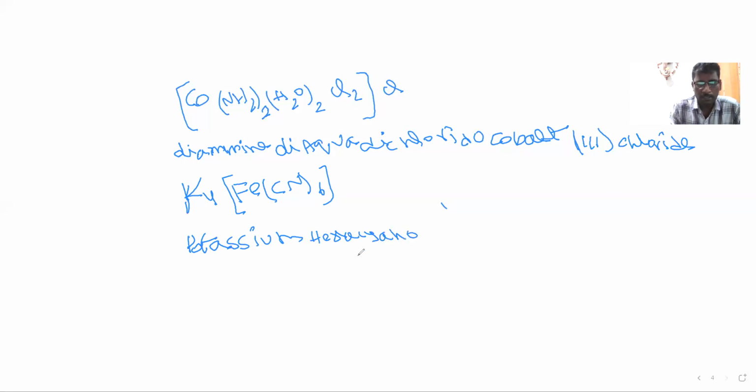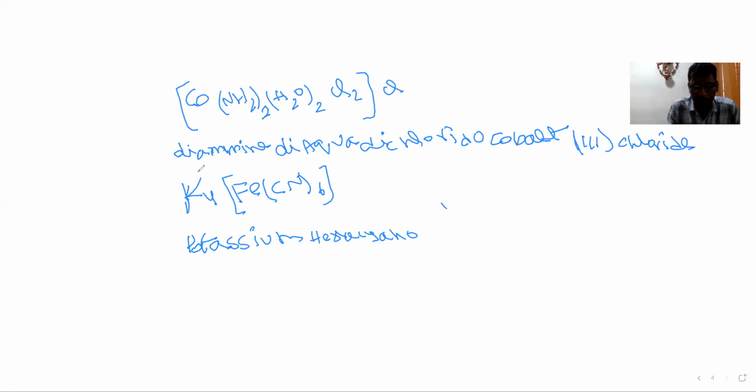So, potassium hexacyano. After that, the central atom. The central atom is iron, but we don't write iron here. Why? Because in one complex the counter ion is a cation and the complex has a negative charge, while in the other complex it is an anion and the complex is positive. Whenever the complex is positive or neutral, we only write the metal name. But whenever the complex is negative, observe this.